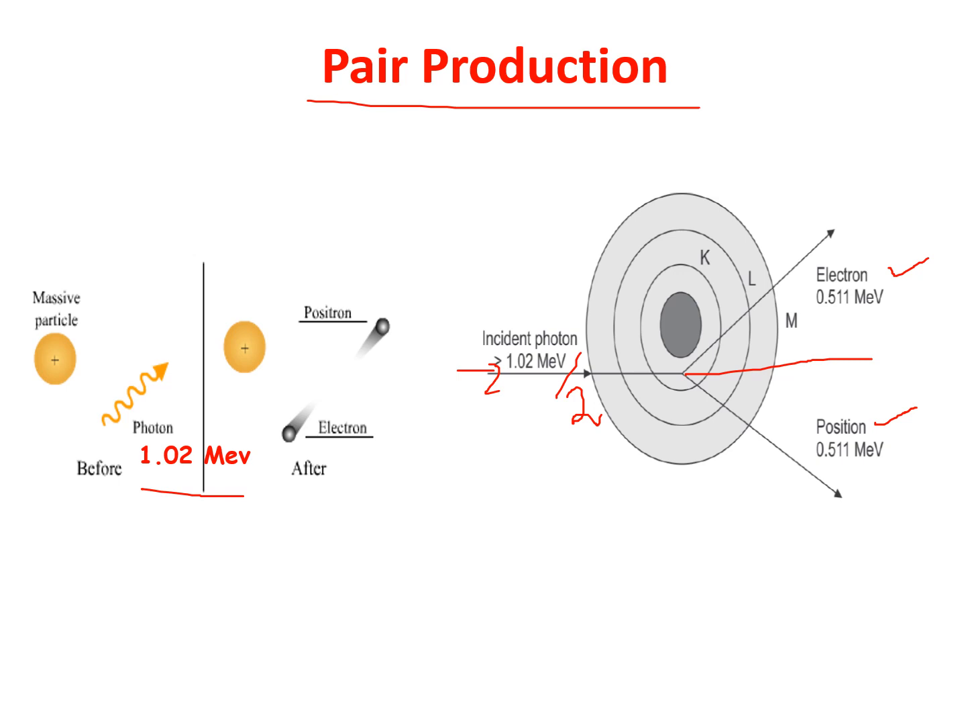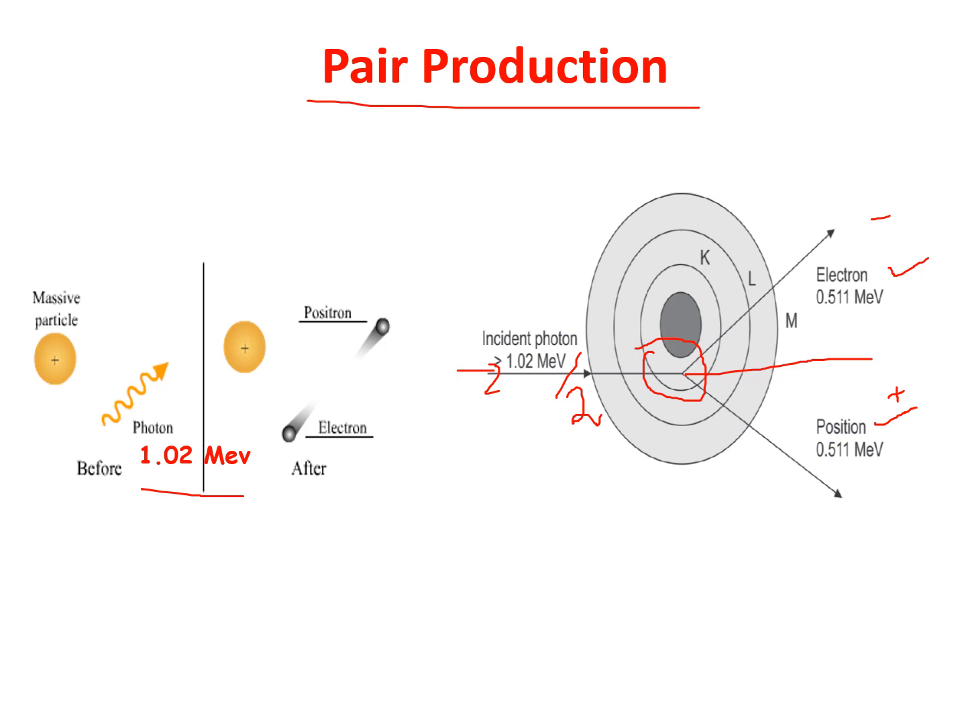It will produce one positive and one negative charged particle, the electron and the positron, and that is called pair production. This interaction takes place only near the nucleus.